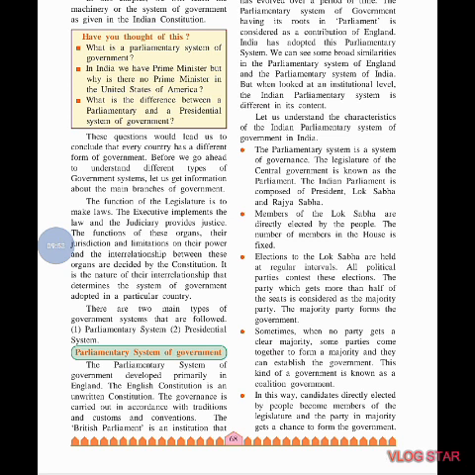The parliamentary system is a system of governance. The legislature of the central government is known as the parliament. Governance means to rule and to observe what is happening.